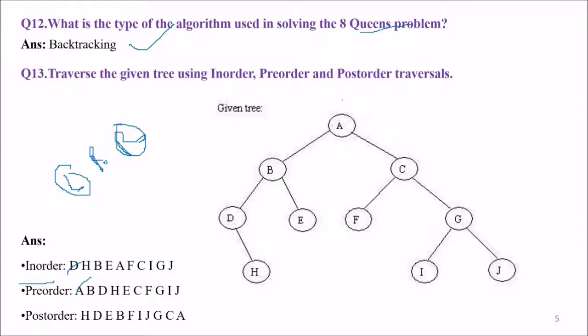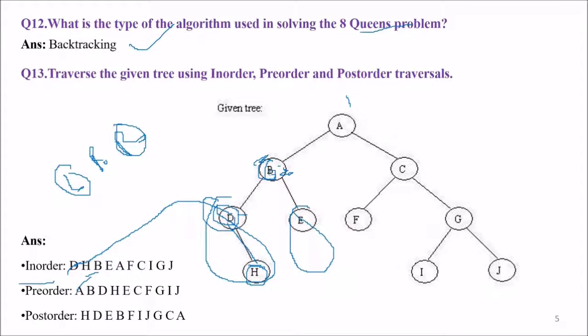In order is, first of all, we have to go to the left. Does A have some left? Yes, it has left. We have come to B. Does B have some left? Yes, it has left. So we go to D. Does D have some left subtree? No. So we'll take D first. Then, as we know, in this we have to go to the right one. So we have taken the root now. We have to go to the right of D, H. So H will be there. Now we again come back, because in this in order we have covered the left one. Now we have to take the root and then the right subtree.